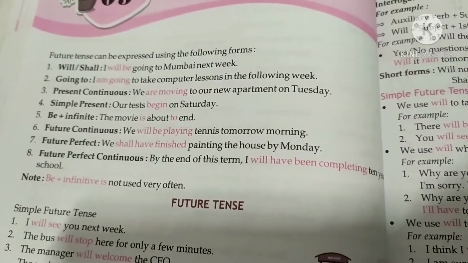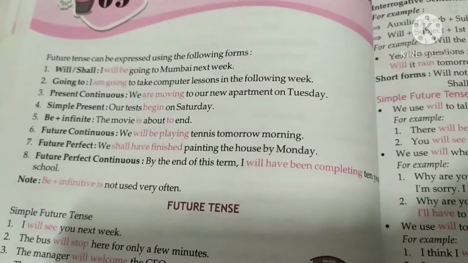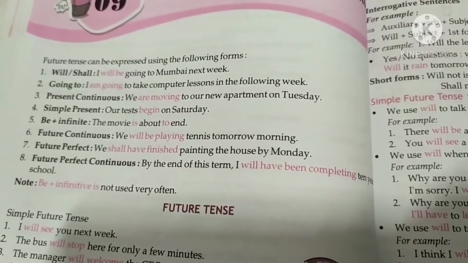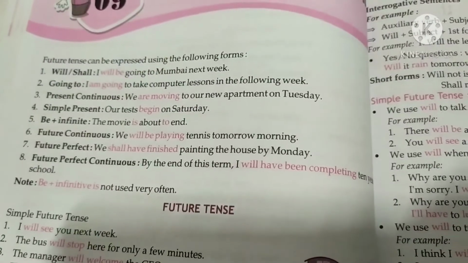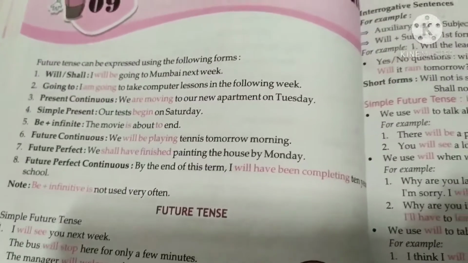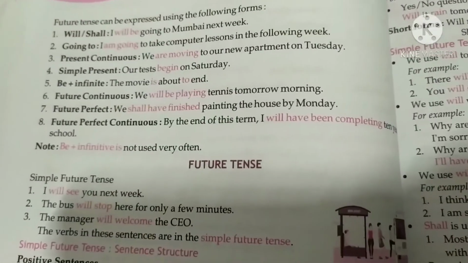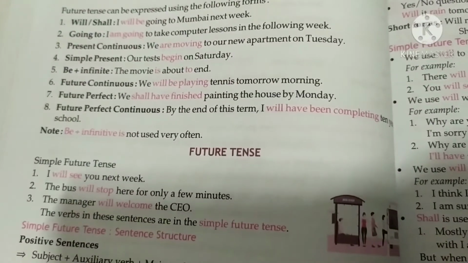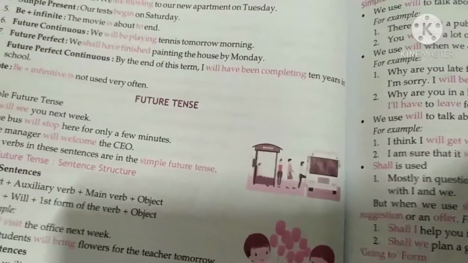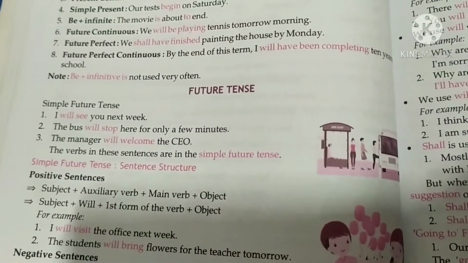Be plus infinitive: the movie is about to end. Future continuous: we will be playing tennis tomorrow morning. Future perfect: we shall have finished painting the house by Monday. Future perfect continuous: by the end of this term I will have been completing 10 years in school. So note, be plus infinitive is not used very often.